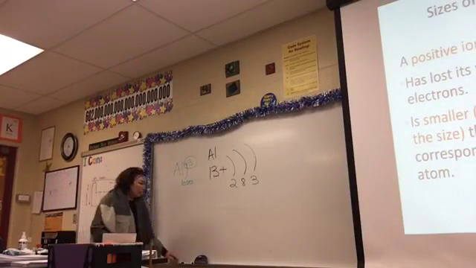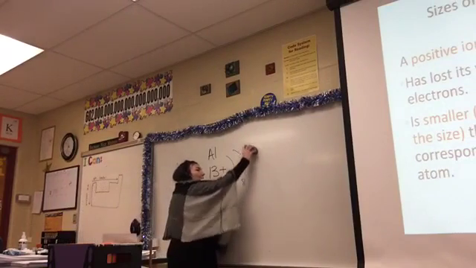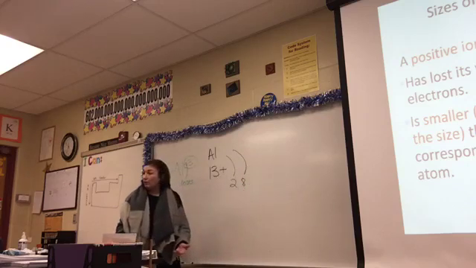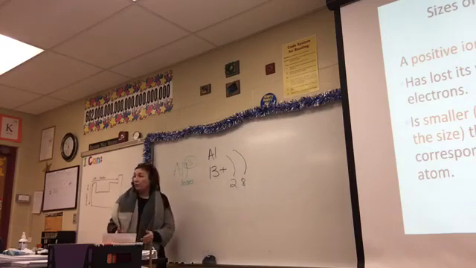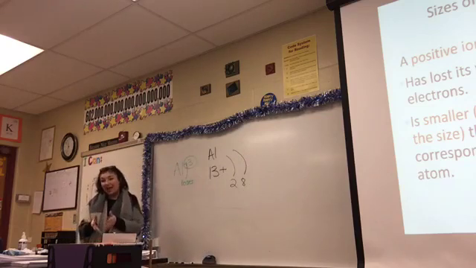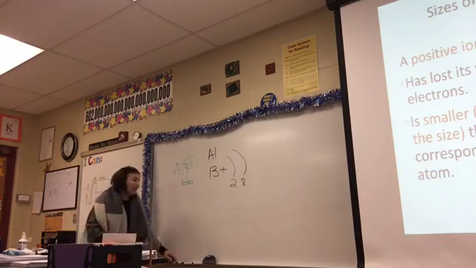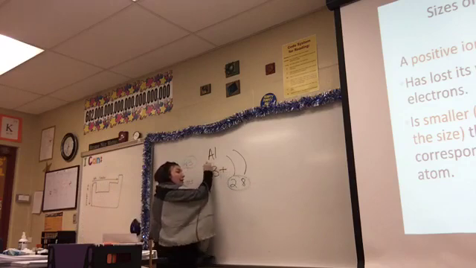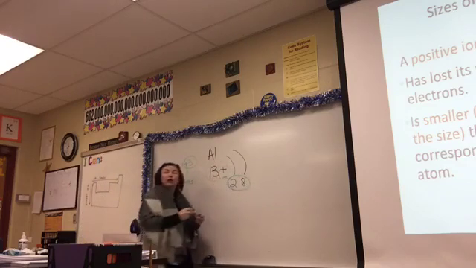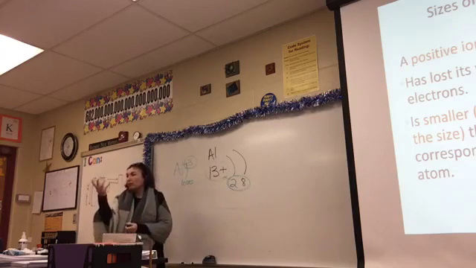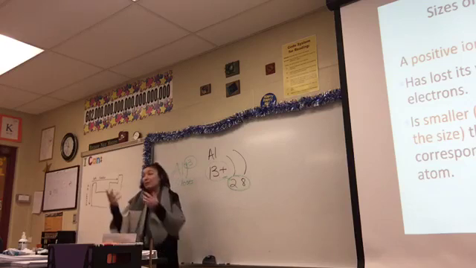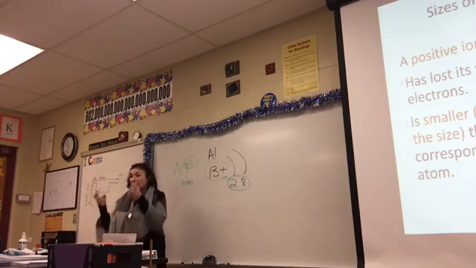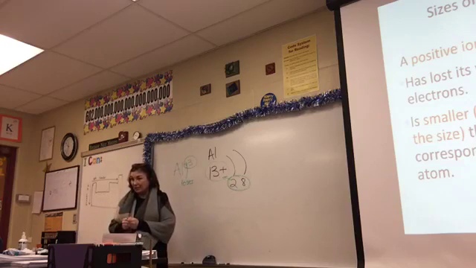So when it loses these 3 electrons, look what happens to that shell. It's gone. The whole energy level is now gone. So one, it gets smaller because of that. Then secondly, you have a greater attraction between these electrons and the nucleus, so it pulls them in closer. It's holding on to them tighter. So when atoms become cations, they get smaller. Does that make sense?